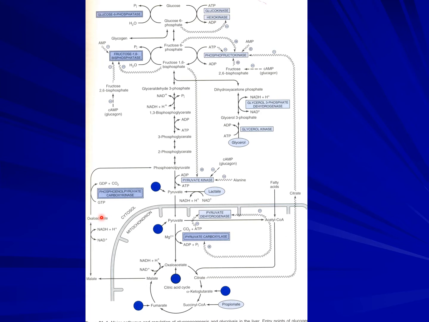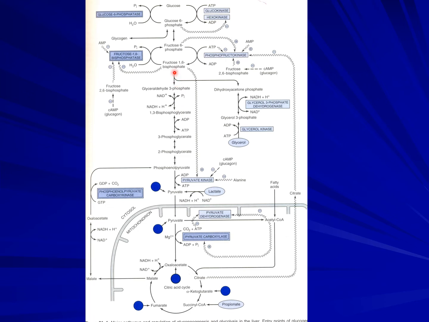Now, oxaloacetate is acted upon by the enzyme phosphoenol pyruvate carboxykinase. Here, the high energy molecule that is used is GTP. Now, GTP is used here, and this is converted to phosphoenol pyruvate. So this step has been circumvented by two important gluconeogenic enzymes. Then we go reversal of glycolysis till we come to fructose 1,6-bisphosphate.